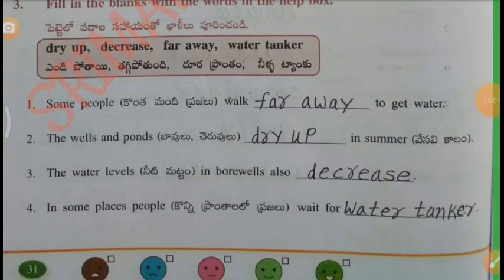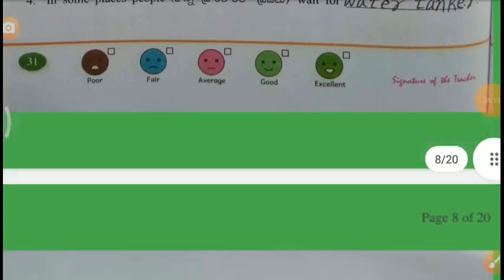First one, some people walk far away to get water. Second one, the wells and ponds dry up in summer. Third one, the water levels in borewells also decrease. Fourth one, in some places people wait for the water tanker.